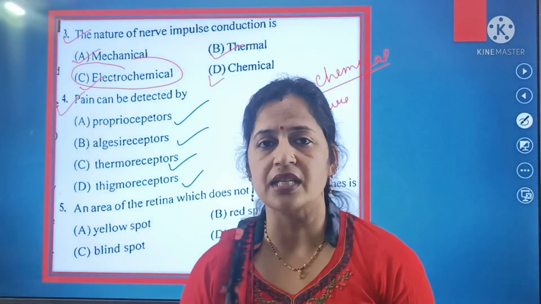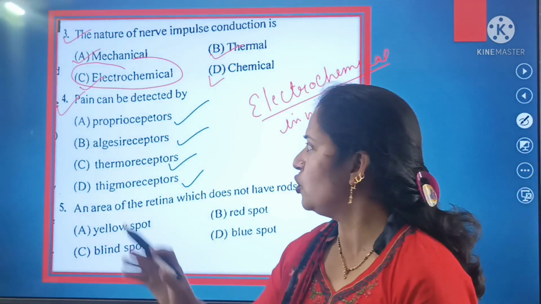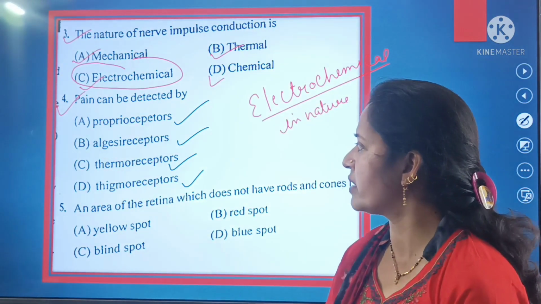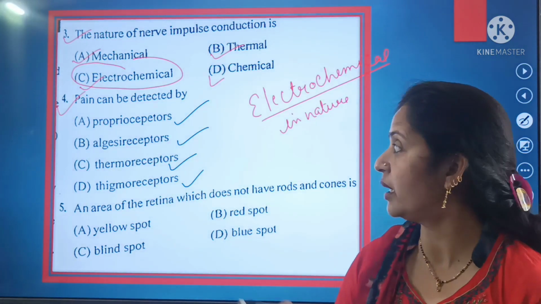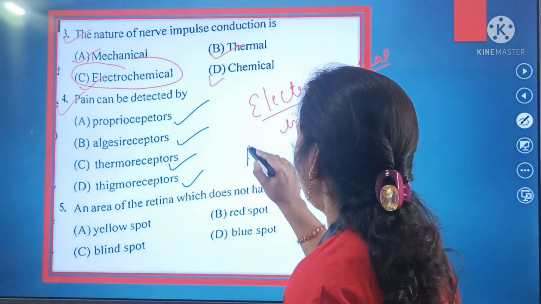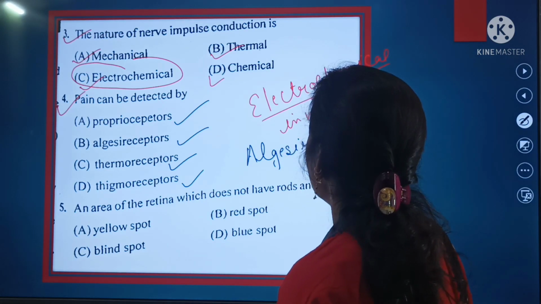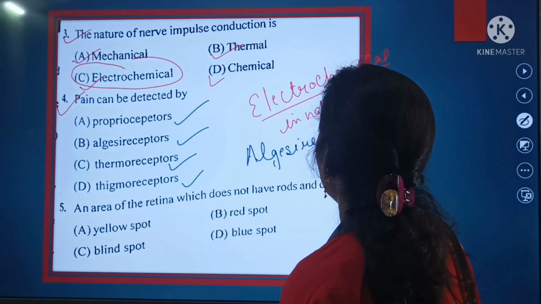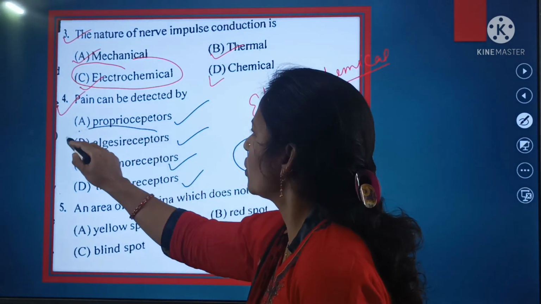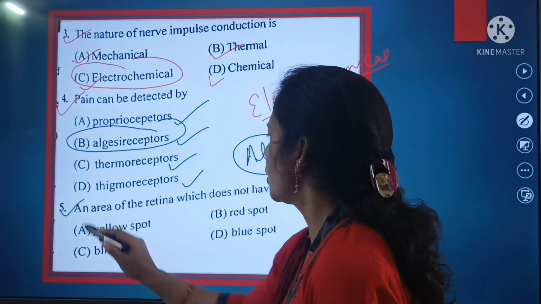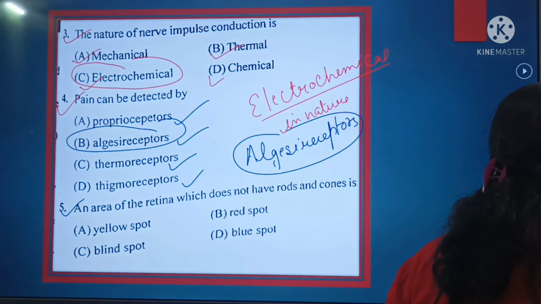So beta, pain is detected by, we can detect pain not with the help of proprioceptors, not with thermoreceptors and even not with thigmoreceptors, but the pain can be detected by Cbse receptors. Cbse receptors. So this is the right answer for question number 4. Now shift to question number 5, and your question number 5 is